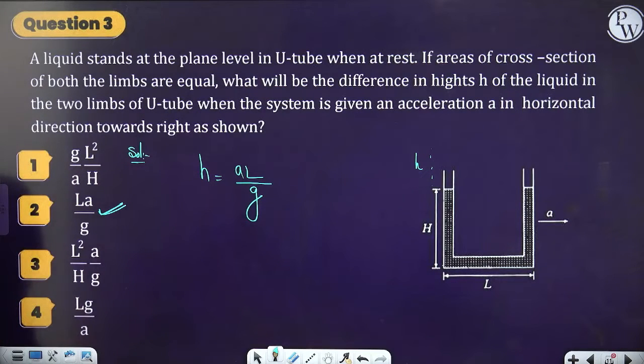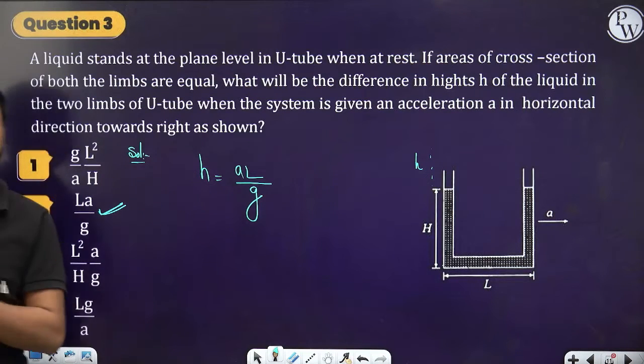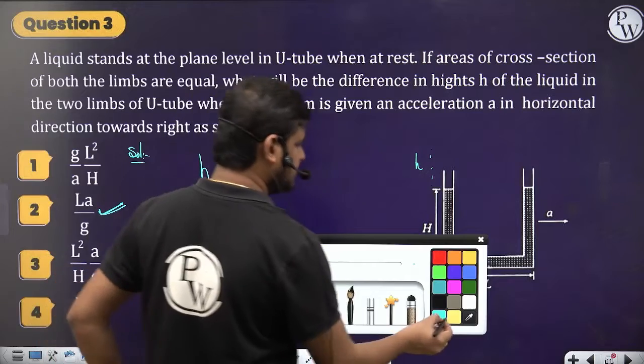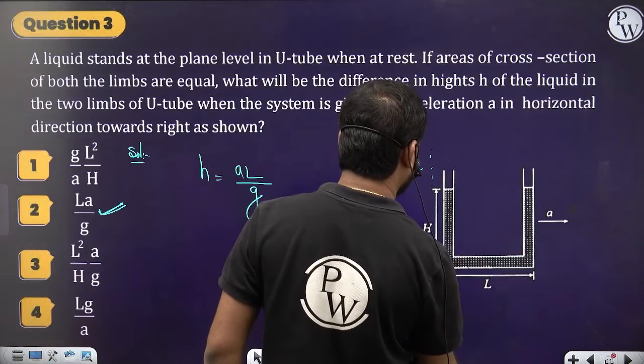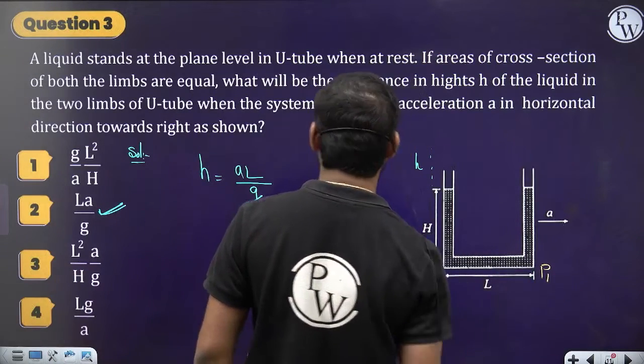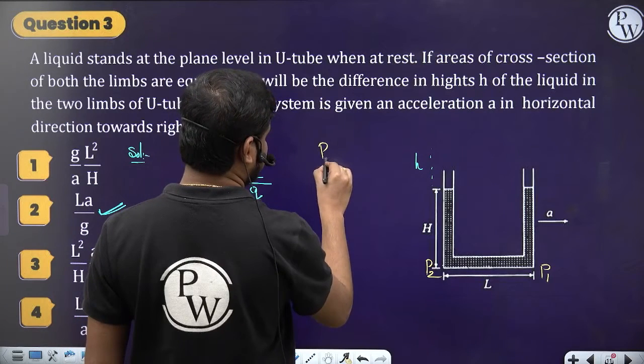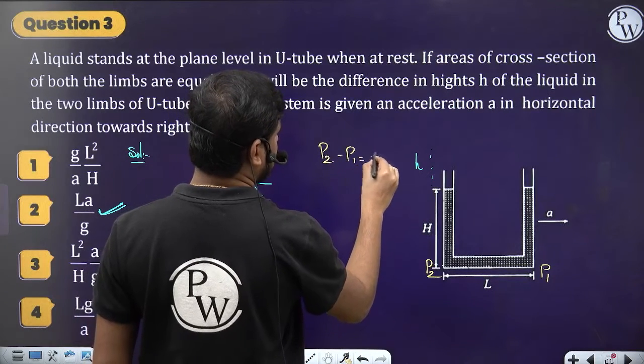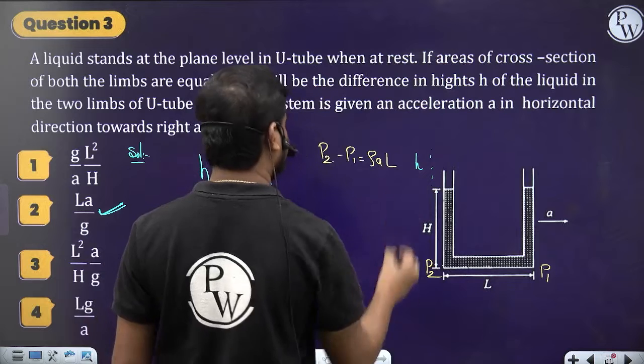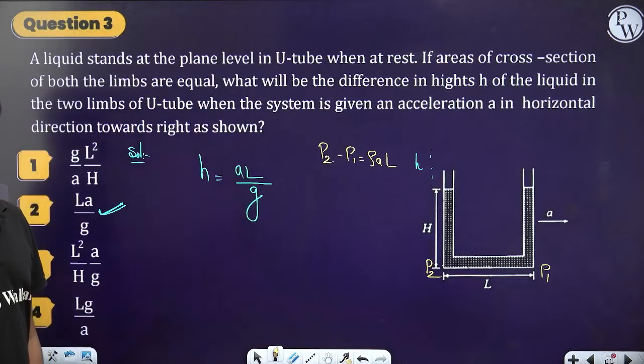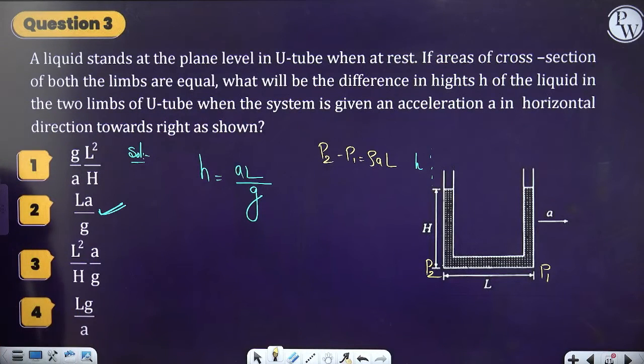So let's move further. If you want, you can apply the formula. Take the pressure here as P2 and the pressure here as P1. Then P2 minus P1 is equal to rho A L, right?